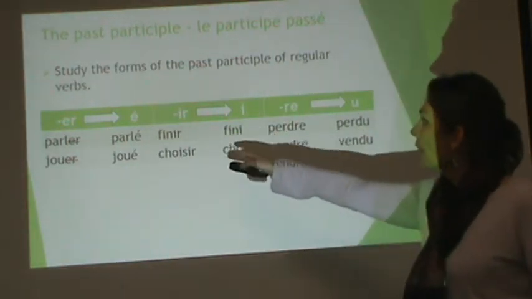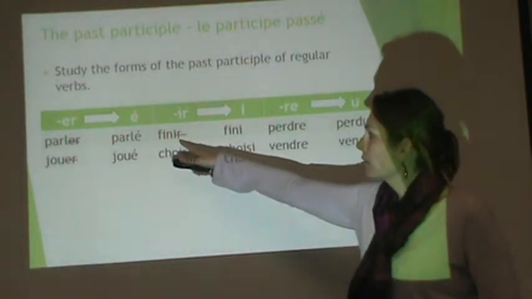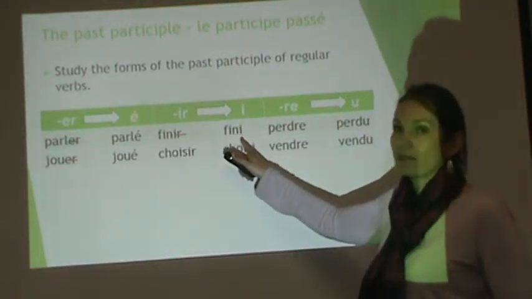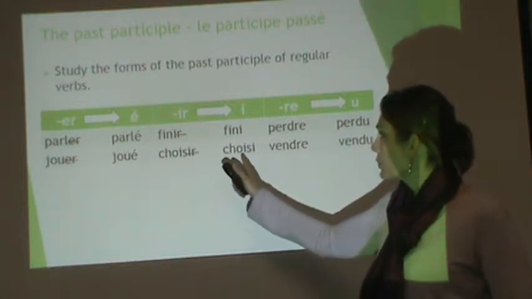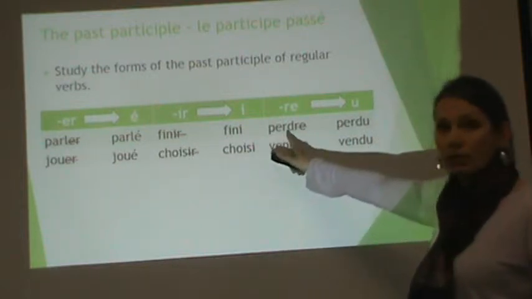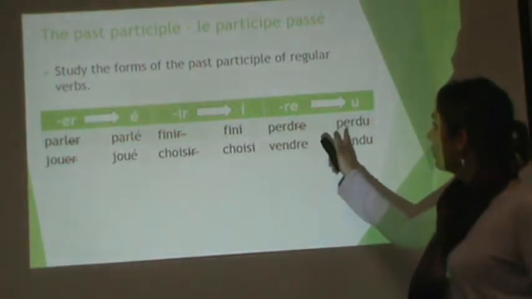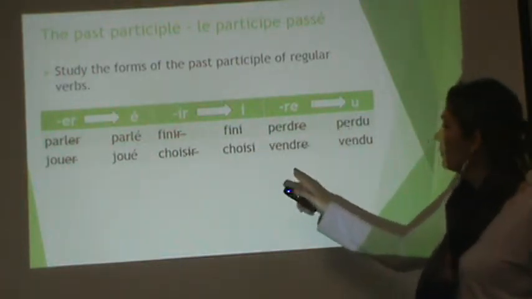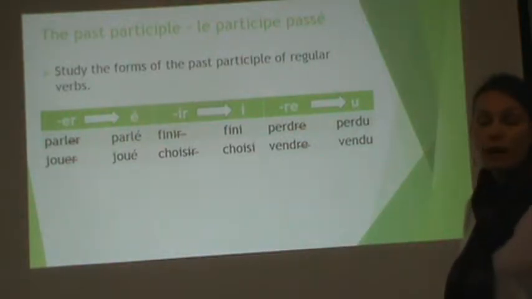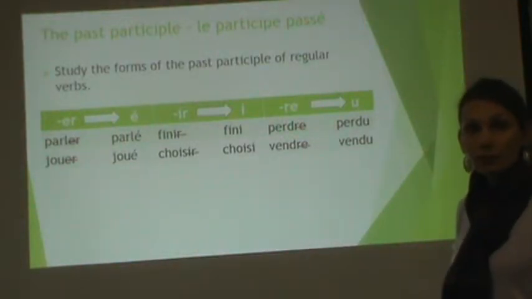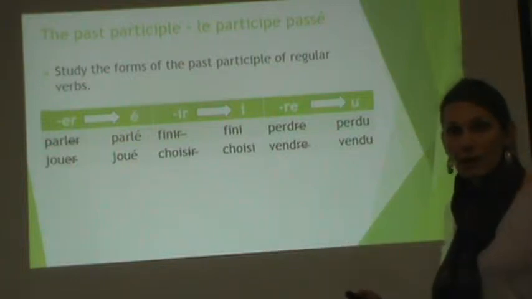IR, you drop your IR, finir, you add the I, fini. Choisir, drop the IR, choisi. Perdre, drop the RE, add the U, perdu. And vendre, drop the RE, and add the U, vendu. And that's how you form your past participles.